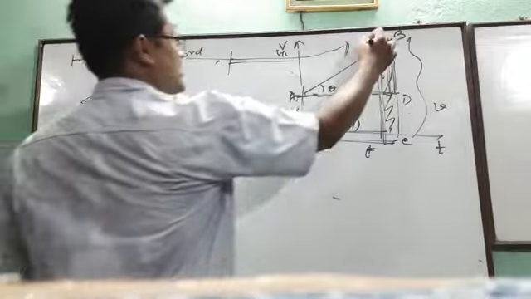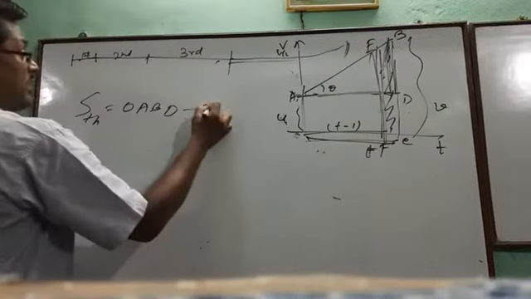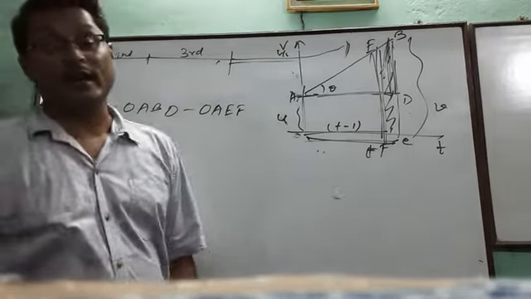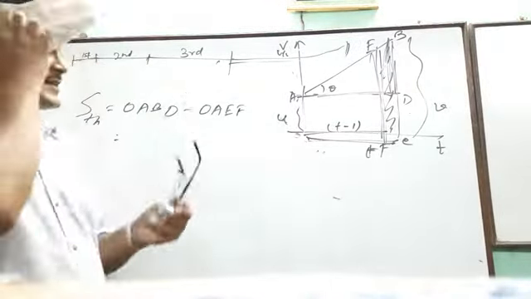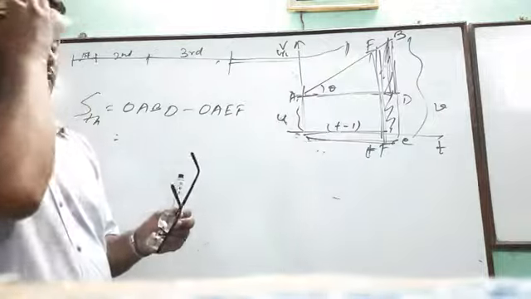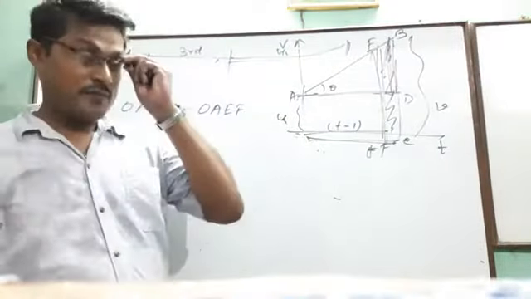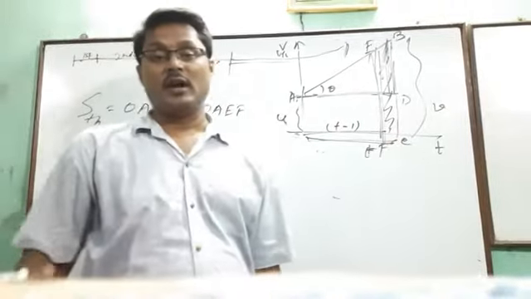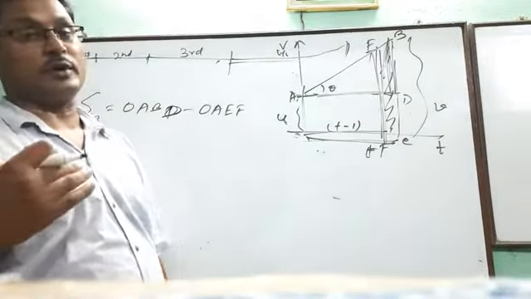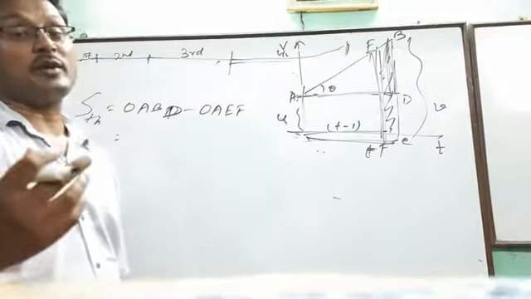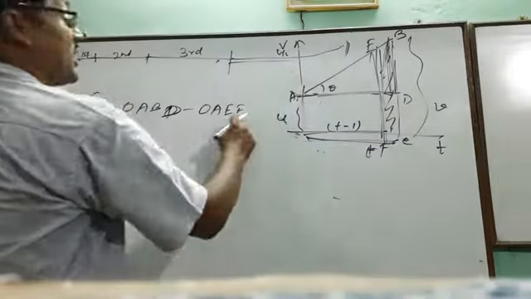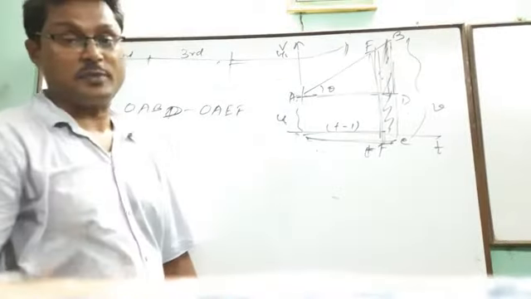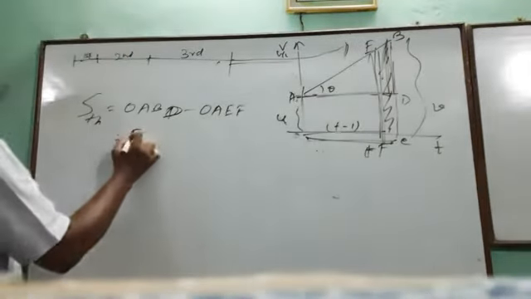OABD minus OABF. See, OABD is the area covered in t seconds. T second area is OABD, and OABD is the displacement in t seconds, total time. And 1 second before that, the time interval is t minus 1, then the displacement is OABF. So if you subtract these two figures, obviously you will get a trapezium